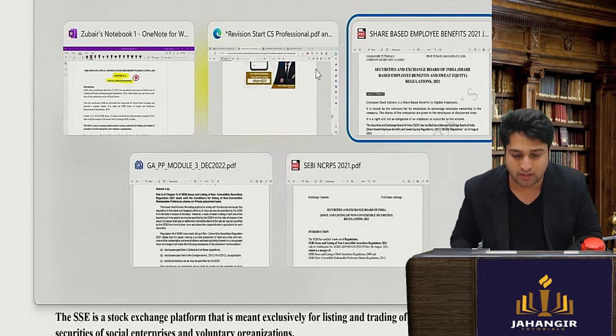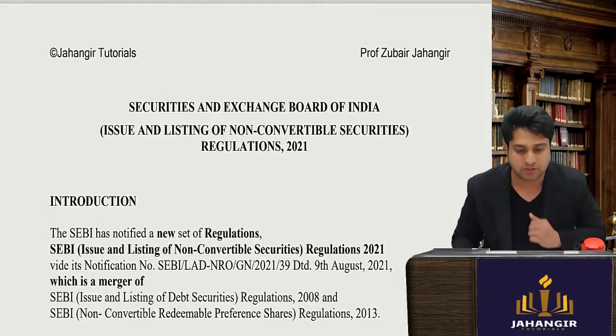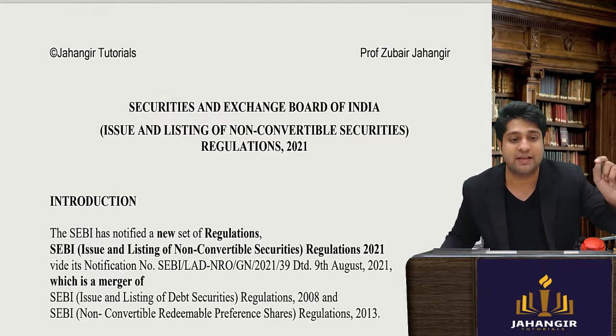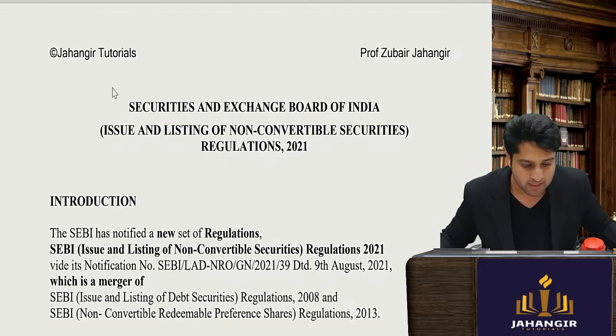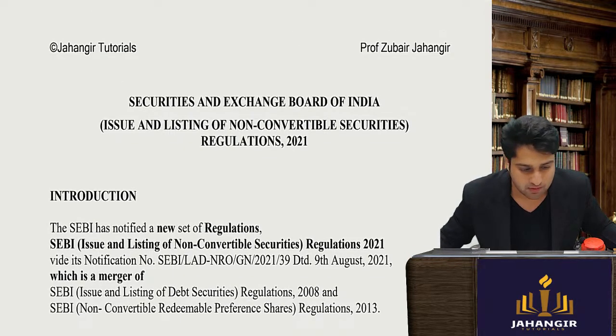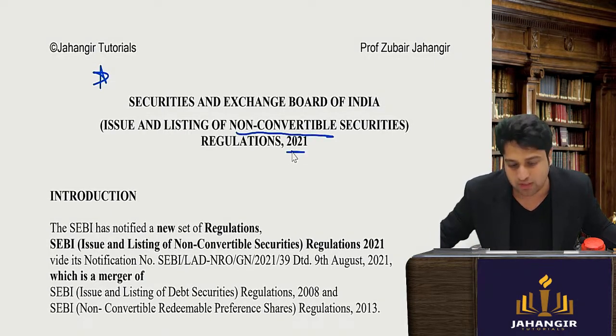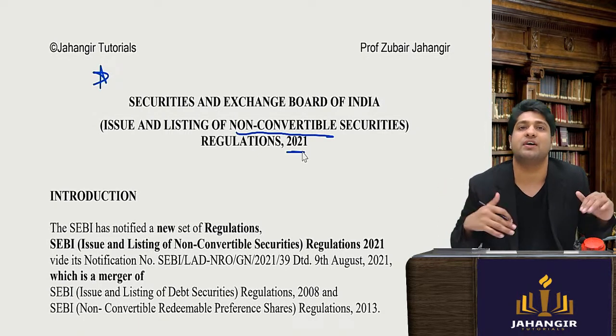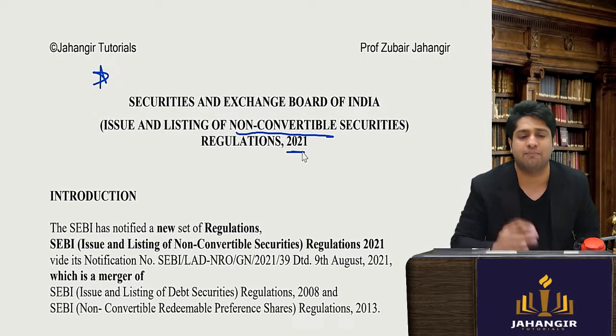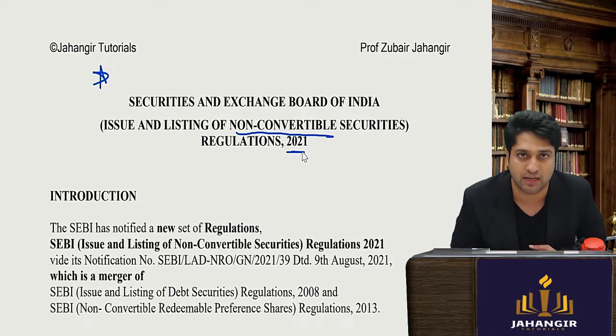The second important amendment, listen to me clearly, stop whatever you are doing, is the SEBI Issue and Listing of Non-Convertible Securities Regulations 2021. Many students have a doubt whether this regulation is applicable in the June attempt.